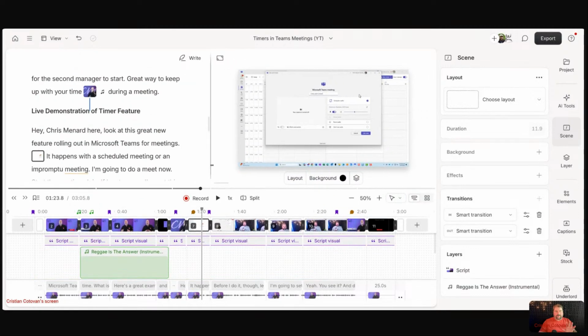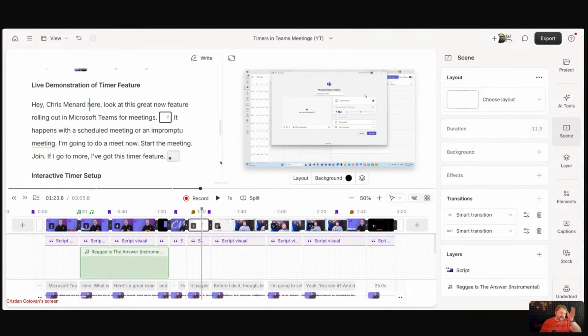Now, applying layouts, this is one thing that is now possible in like a billion ways, and I'll show you after I show you this last feature that I do enjoy. Everybody was complaining that the scene rail has gone, which is the scenes showing along the left side of the screen, along the transcript, right? People got used to that. I got used to that, and it was a nice vertical view of your entire composition.